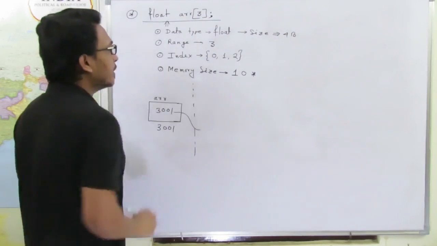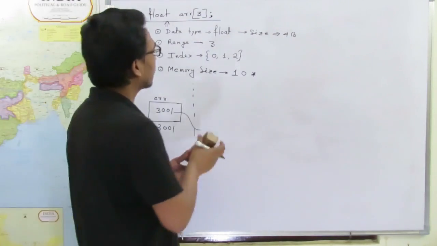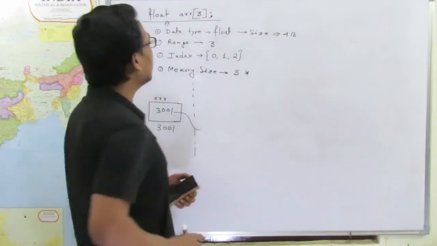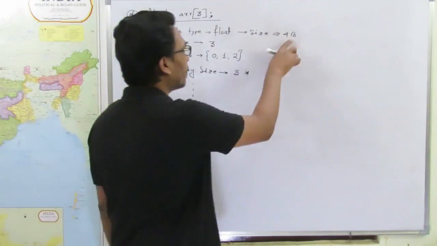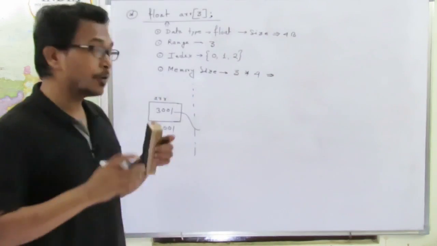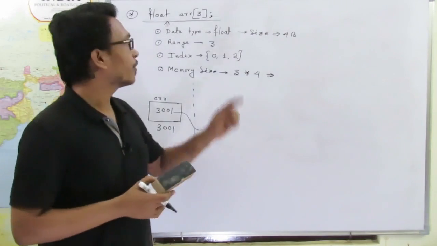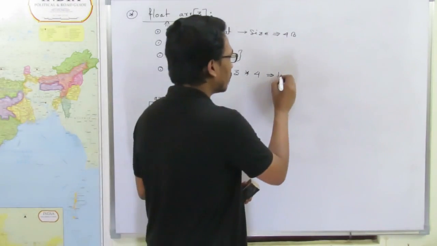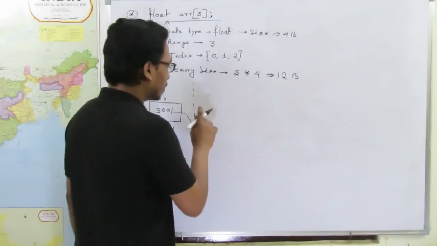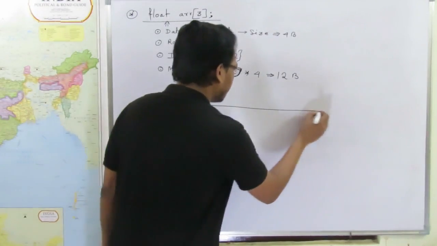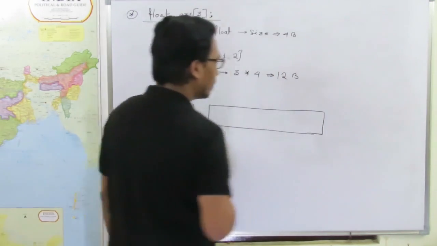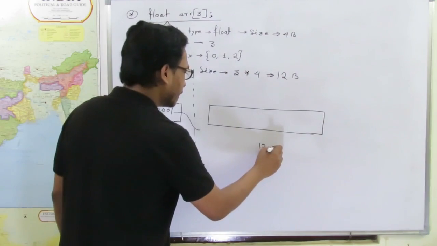Now coming to the memory size, what will be the size? Look, the range is 3 and the size of each array element is 4 byte. So how many total bytes will be allocated for this particular array? Total byte will be 12 byte. Clear? Now coming to the memory allocation part. This is the memory block of 12 bytes.